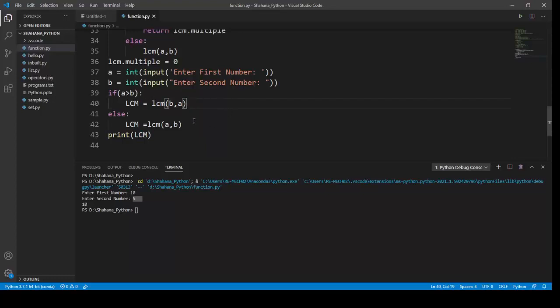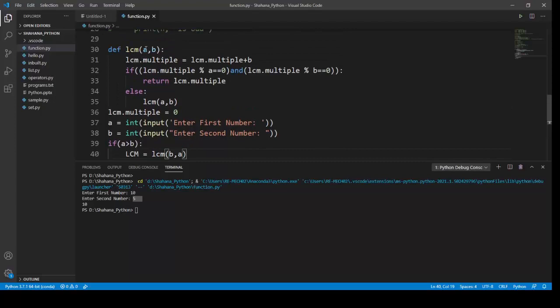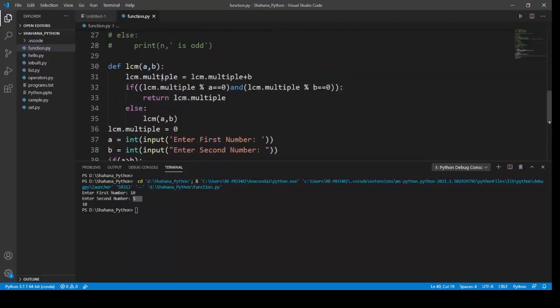After this function has been called, the value of a is 5 and the value of b is 10. Now LCM dot multiple will be assigned LCM dot multiple plus b. Before that, LCM dot multiple is 0. Now the LCM dot multiple value will be 10.